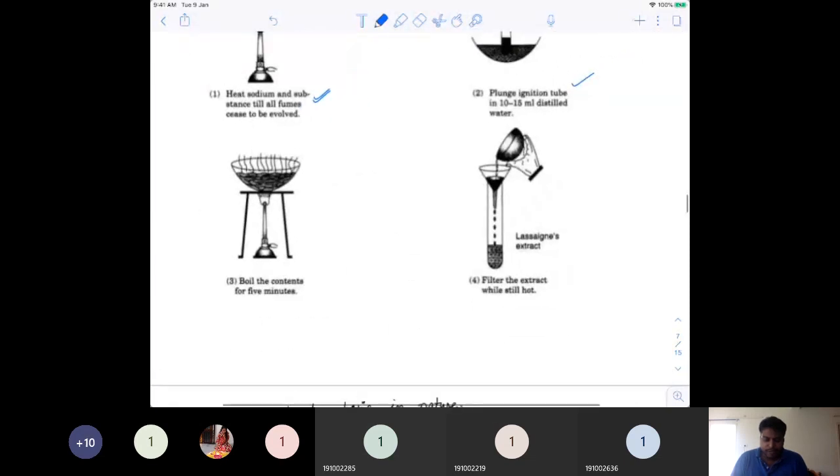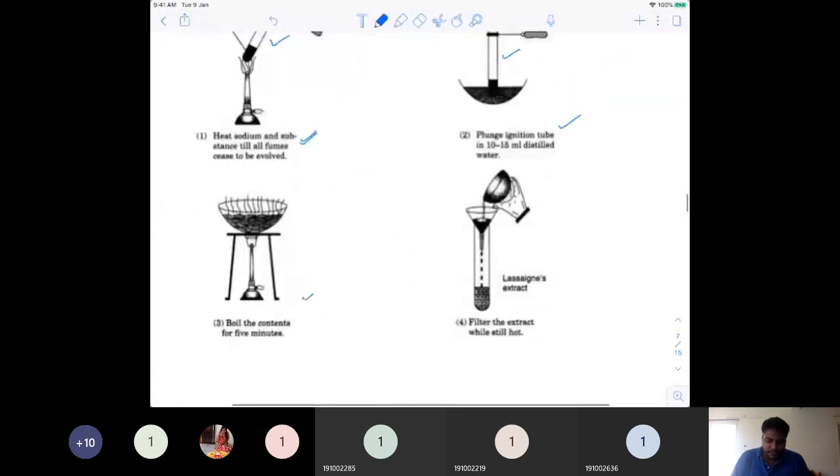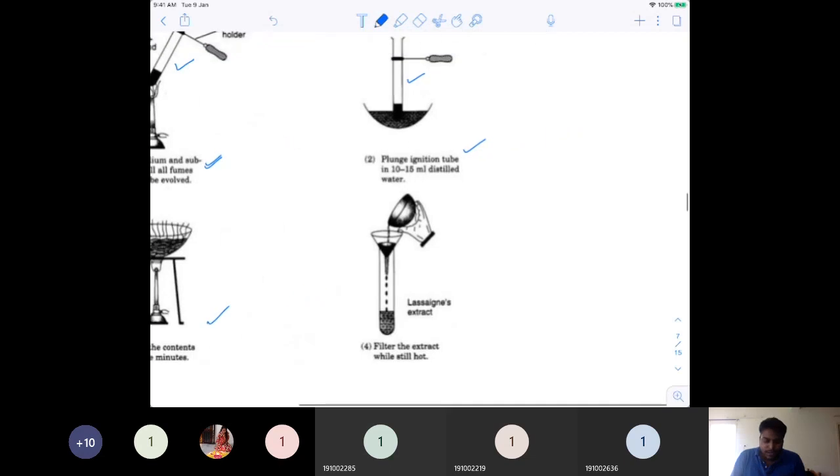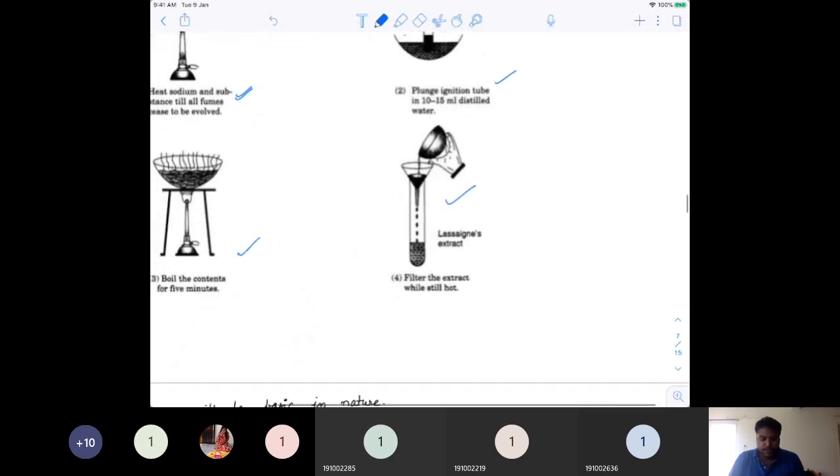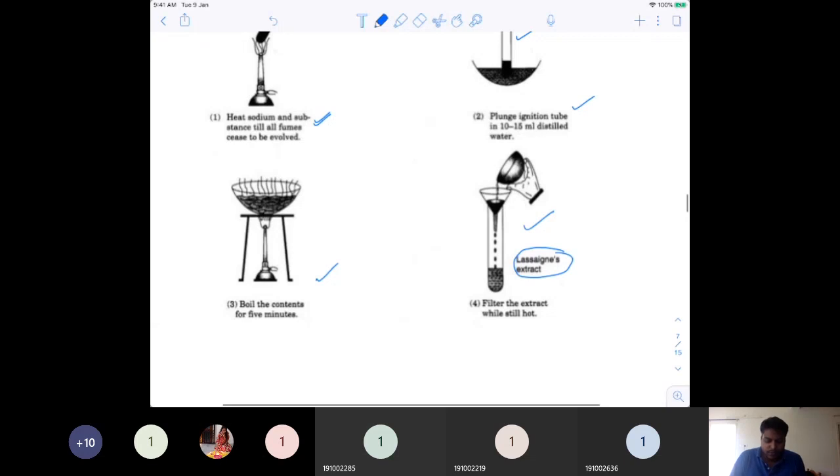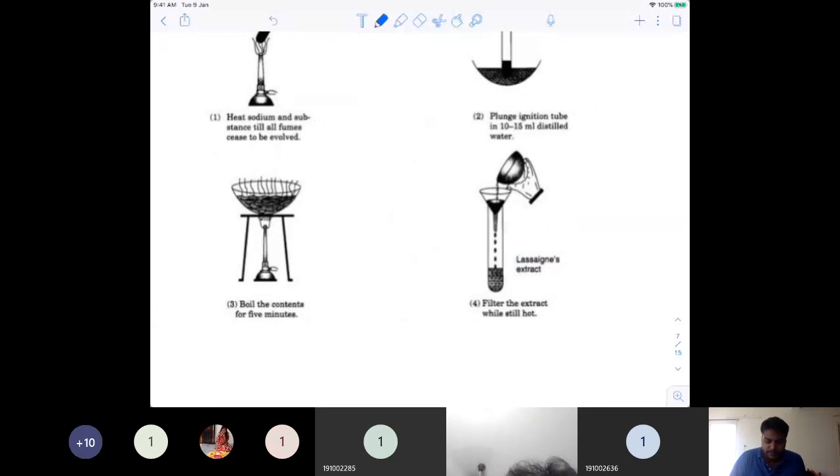So it will break. As soon as it breaks, you take those broken pieces and boil for 5 minutes. So everything will convert into liquid, and you filter that liquid. That extract is what is called Lassaigne's extract or sodium extract. So that's how you would get the sodium extract in general.